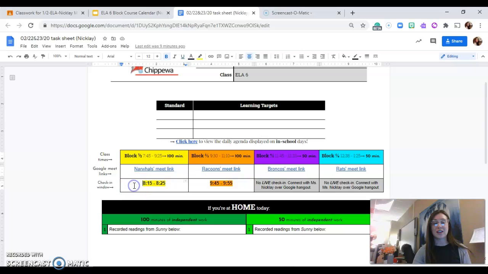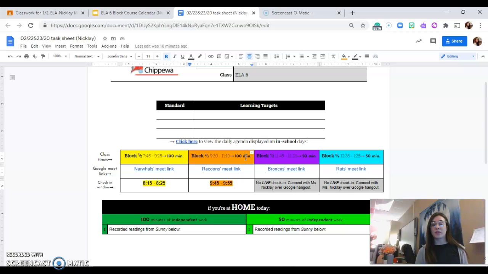So your check-in time is 8:15 to 8:25. So you can see each class period is listed: block 1-2, block 2-3, block 4-5, and block 5-6. Your class times can be found there, as well as how long that class period is, whether you are at home or in class. All right?